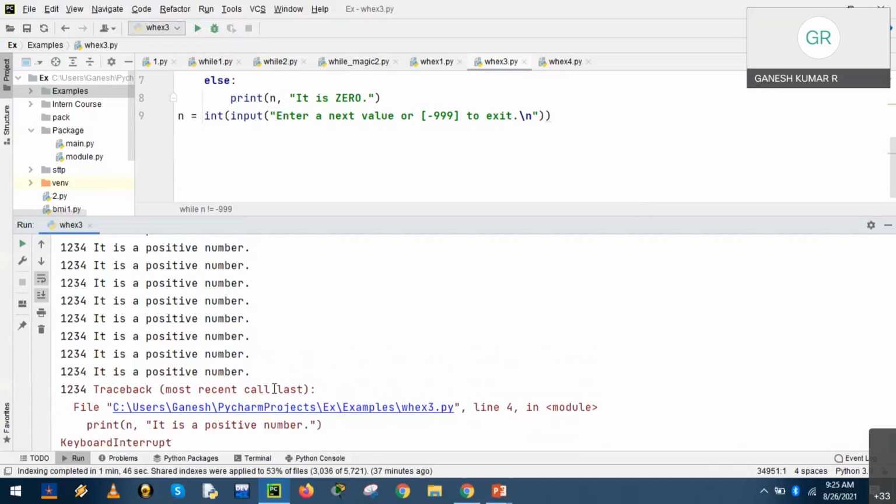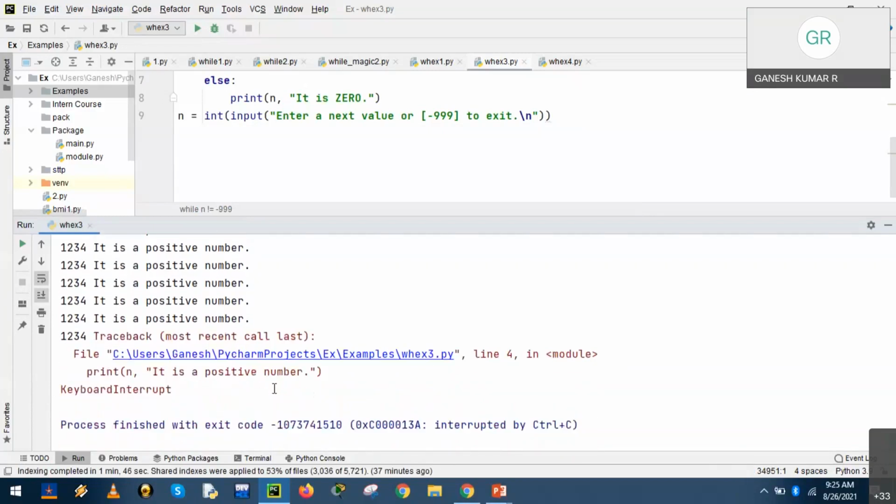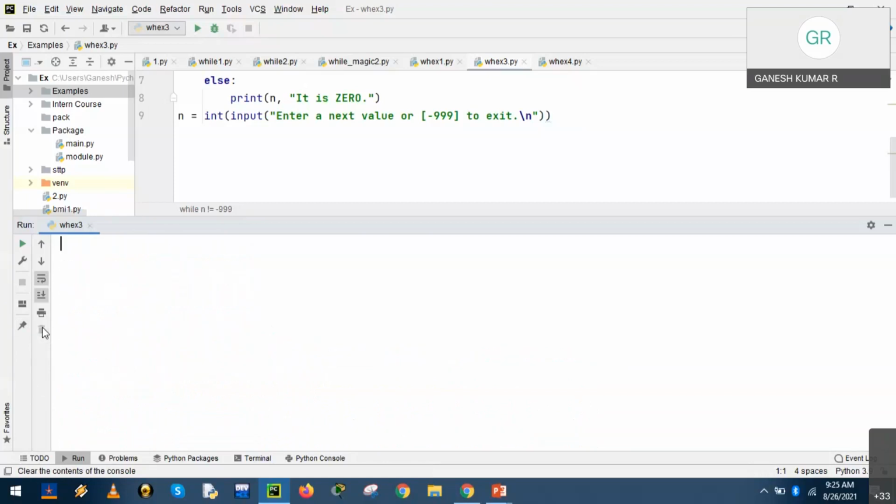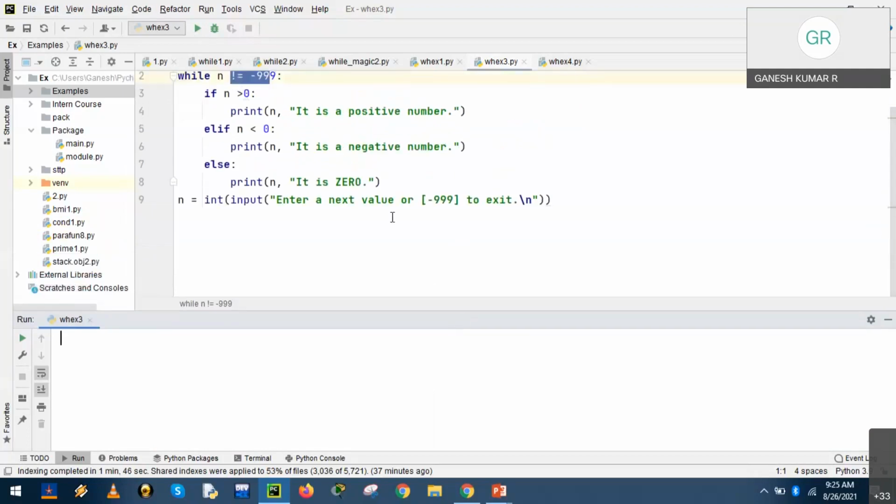Fine. So it was in an infinite loop and we don't want to have it displayed, and it can be removed by selecting the clear all option. Clicking the clear all option will remove all the latest output. Fine, right?